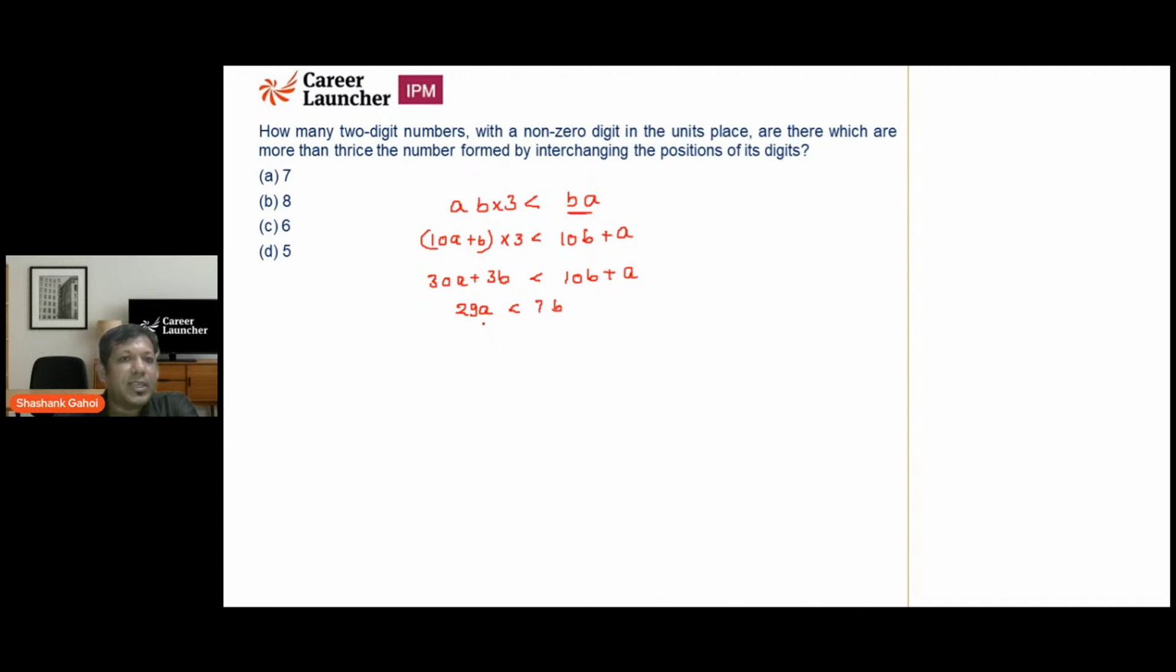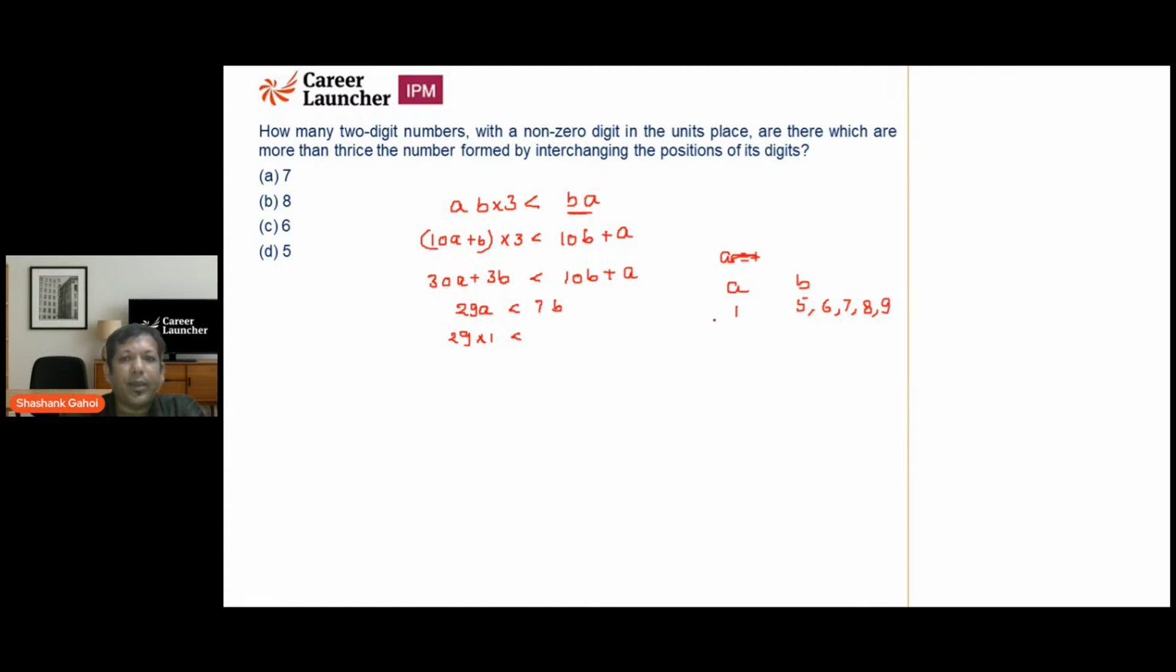So basically, what are the possible values we can pick? Just give numbers. Let's say a is equal to 1. If a equals 1, I am going to write all the possible values. A is 1, so 7b should be greater than 29. So b can be 5, b can be 6, b can be 7, b can be 8, b can be 9.